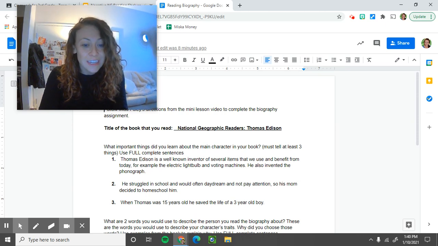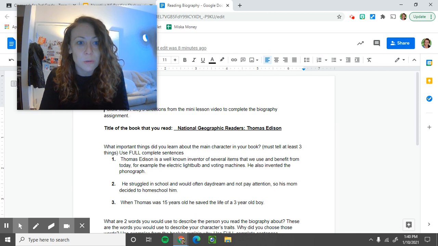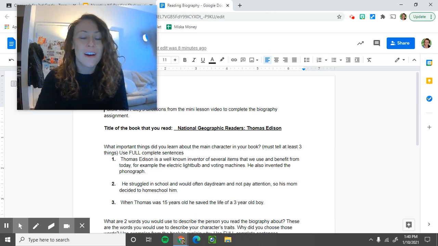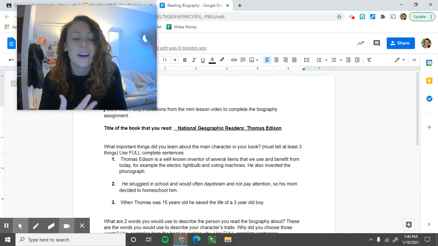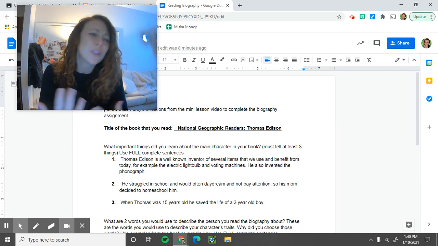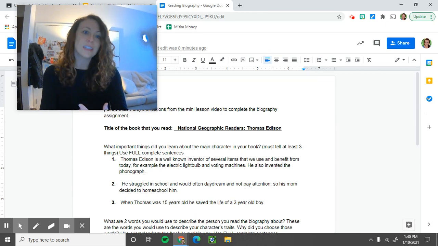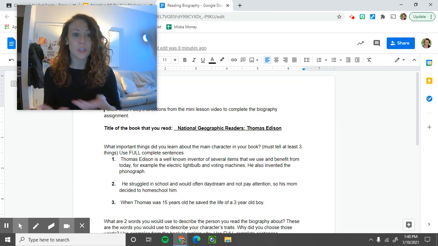And then another thing is that when he was 15 years old, he saved the life of a 3-year-old boy. He had pulled him off of the path of an oncoming train. So that was incredible. So those are just 3 of the really important things that stuck out to me. And if you were to read the same book as me, you might pull out 3 other important facts.